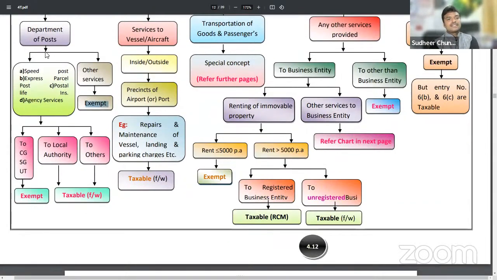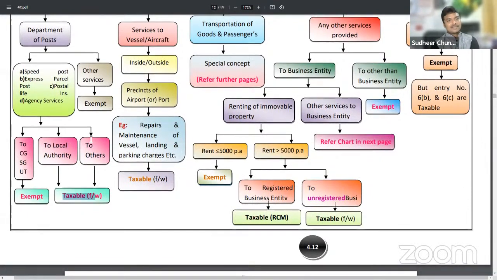Okay, but services provided to government will be exempted. If government only receives speed post services, that will be exempt. But if a local authority or other persons take these services, that will be taxed.